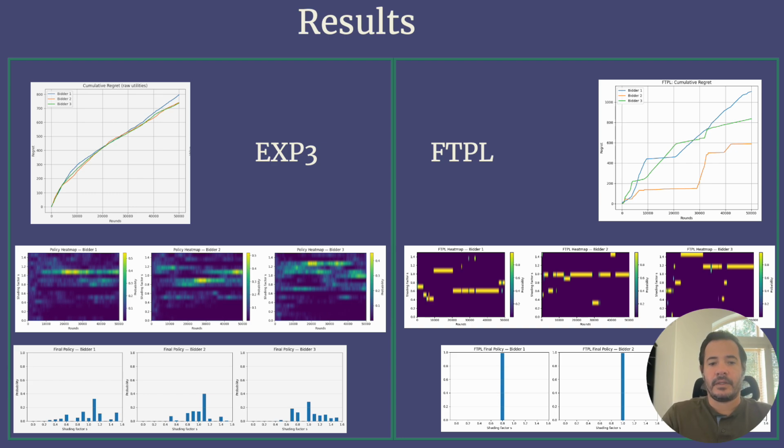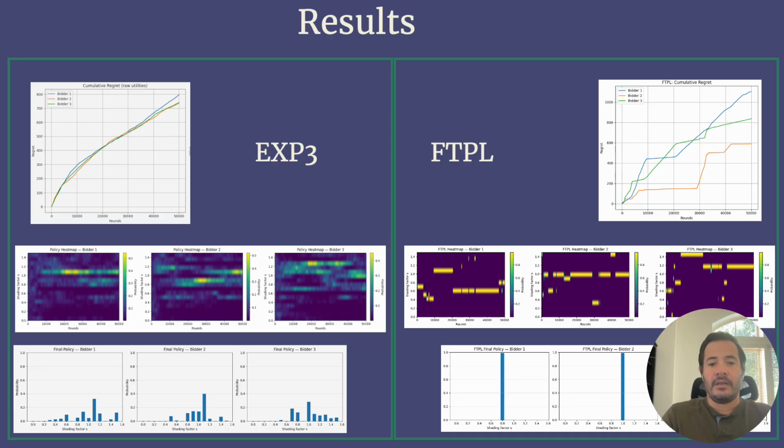The probabilities for the other shading factors are not zero because EXP3 always explores a little, controlled by the gamma parameter. In contrast, FTPL on the right is much more volatile. The accumulated regret graph shows a positive trend, meaning the agents are still learning, similar to EXP3. However, FTPL does not keep a smooth probability distribution. Instead, it uses cumulative scores to decide the leader. When a bidder gets stuck on a bad strategy, not close to a shading factor of 1, the regret increases quickly. You can see this as vertical jumps in the cumulative regret plot.